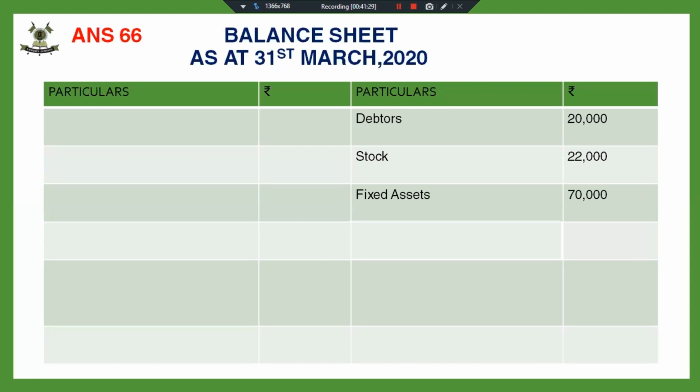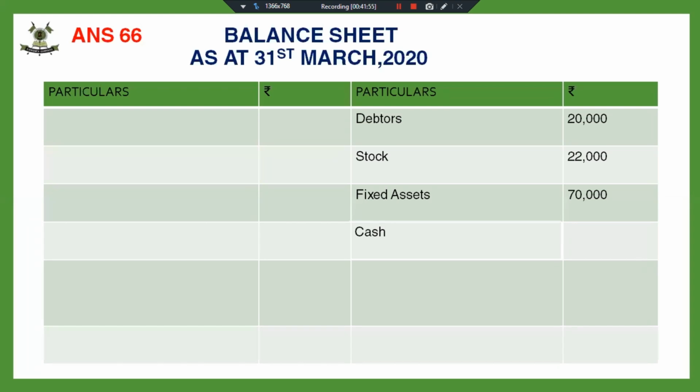Yes, you don't have to follow the marshalling of assets here, that it has to be recorded in the order of liquidity or permanency. No, we don't have to do this. I'm just simply following the order given in the balance sheet, and this is being done just to make sure that I'm not missing any asset in the new balance sheet. Fine.